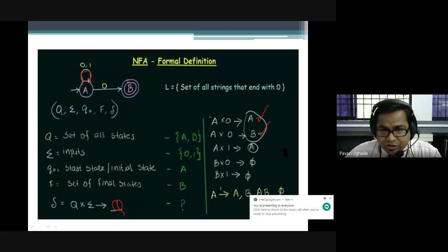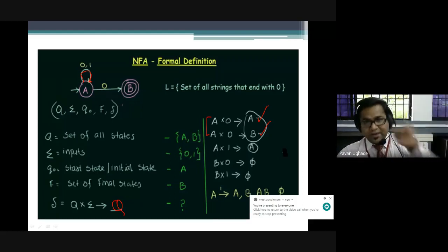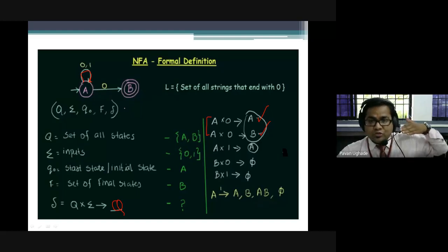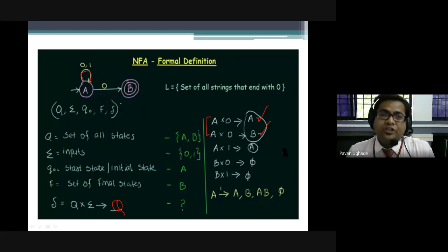But if you see these two things, A over 0 and A over 0, it may reach A or it may reach B. So it is non-deterministic. I cannot say which path I have to follow: either I take it to A itself, or I go to B. That's why we give the name non-deterministic finite automata. While in DFA there was only one path, it is fixed. You have to move along one path only. That's the deterministic versus non-deterministic difference.